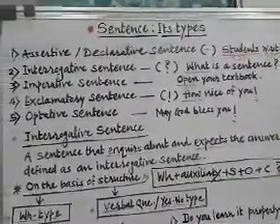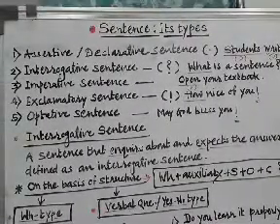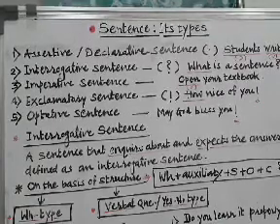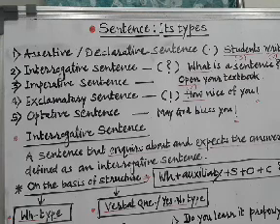Now last, that is optative sentence. Optative means normally offering a prayer or expecting a sort of will. So for example, may God bless you. This is of course a prayer to God for you.